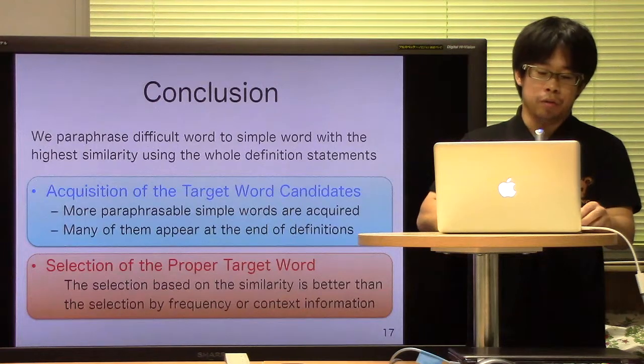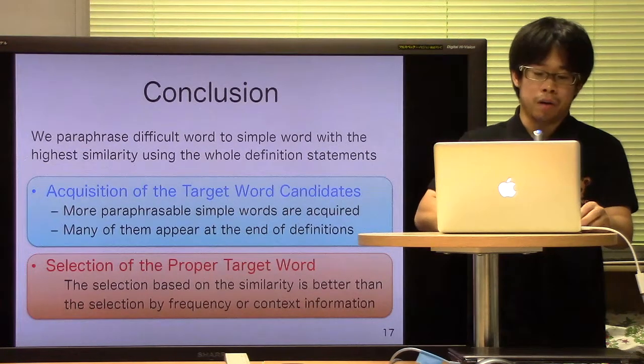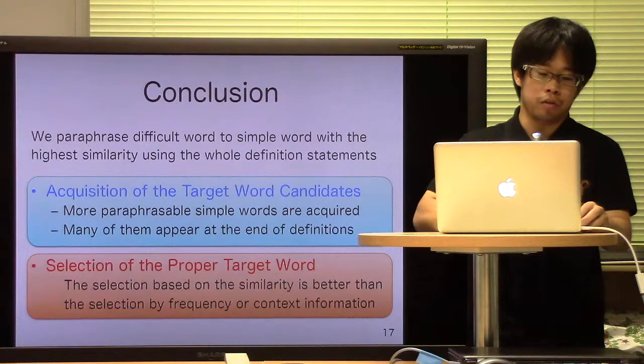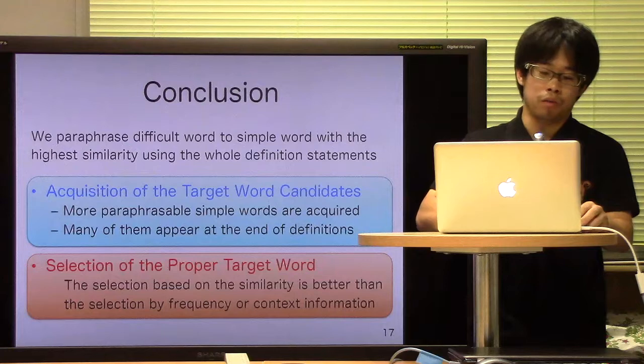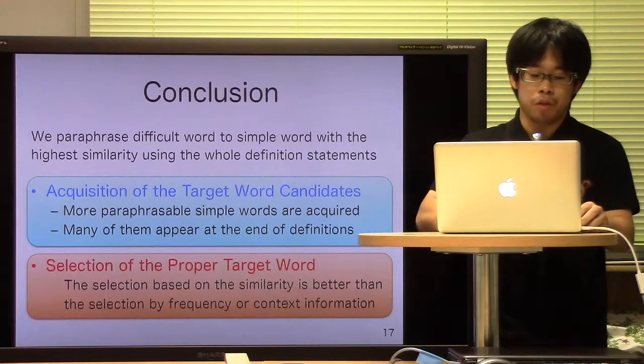This study demonstrates that to achieve lexical simplification for elementary school students, it is effective to paraphrase using definition statements from multiple Japanese dictionaries and the lexical restriction of basic vocabulary to learn. Since the proposed method acquires target words from the full text of the definition, it may be able to select more appropriate target words than the comparative method, which makes use of only the end of the definition statement.